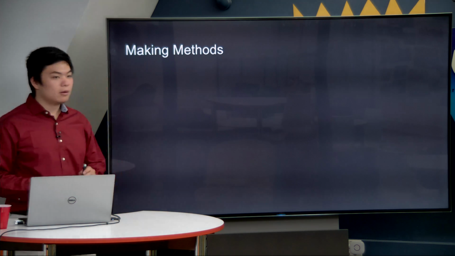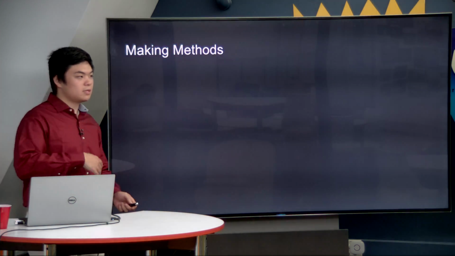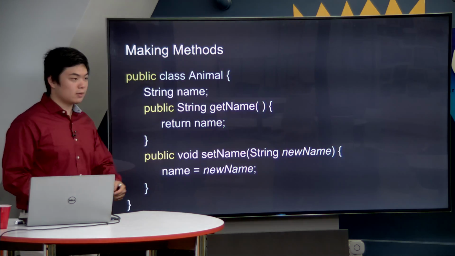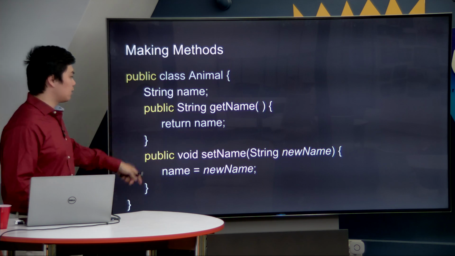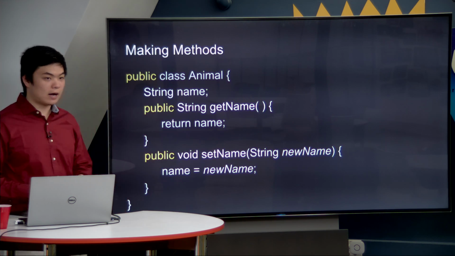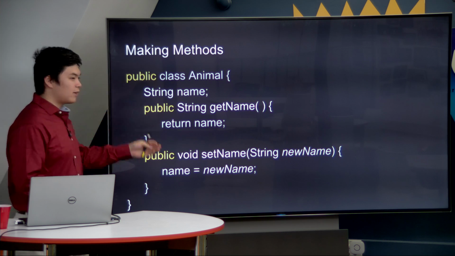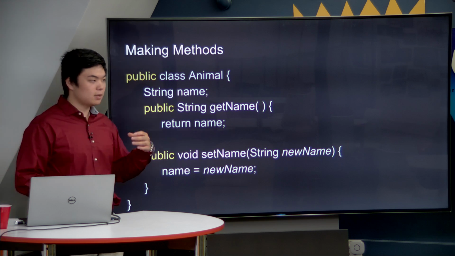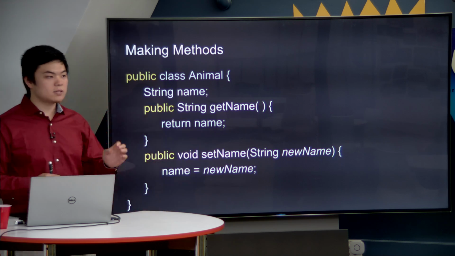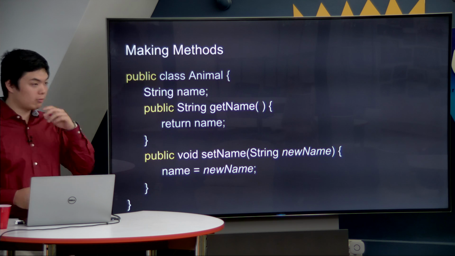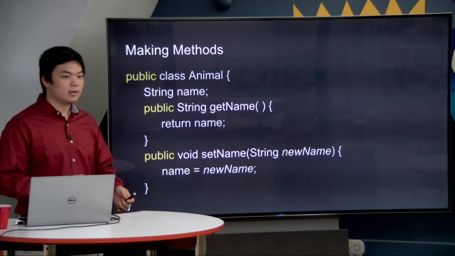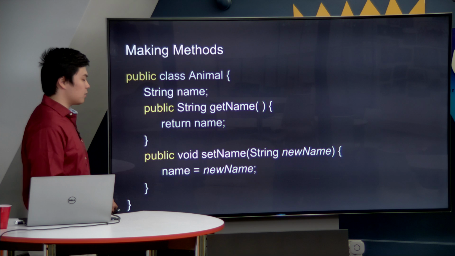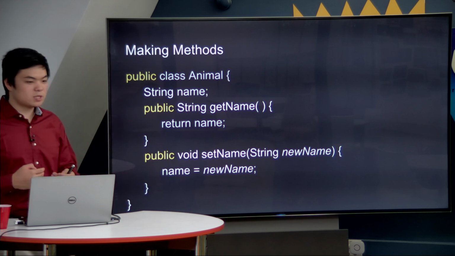All right, so going back to a slide that we talked about previously with making methods, I want us to take a moment to look at these words over here that I said we would talk about later. Public is what is called an access modifier. An access modifier in Java specifies who exactly can see our information. When I talked earlier about the concept of encapsulation, it is so that only specific users, only specific programmers that we want to can have access to our code, can be able to change our code. Well, how do we specify who gets to look at our code? It is with our access modifiers. Here, everything is public, which sounds basically like what it means.